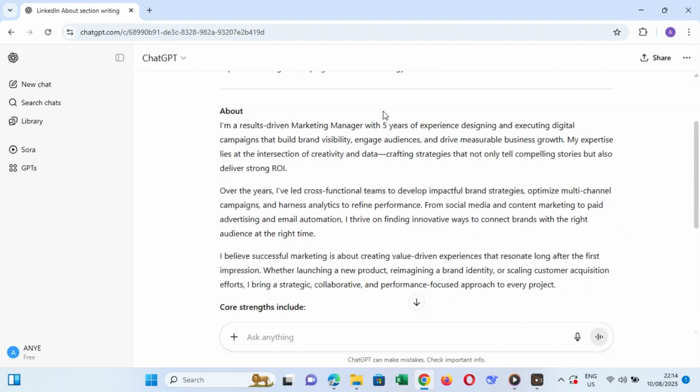Review the output carefully, then personalize it with your voice and any specific accomplishment you want to emphasize. Make sure it sounds authentic and approachable to connect with your audience.